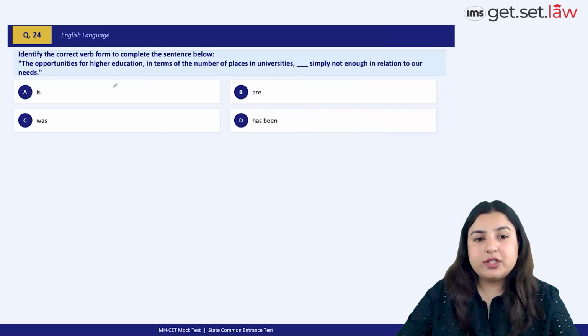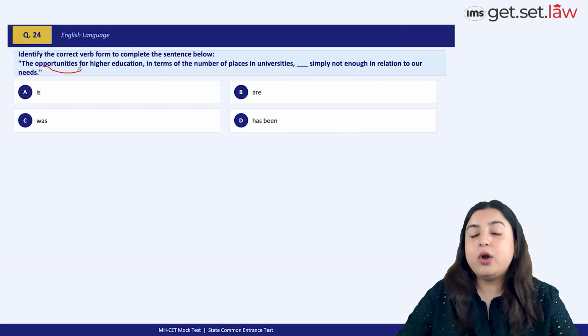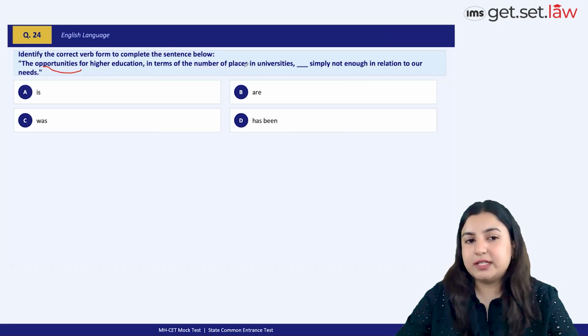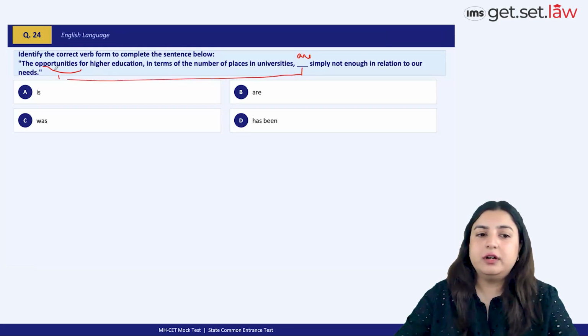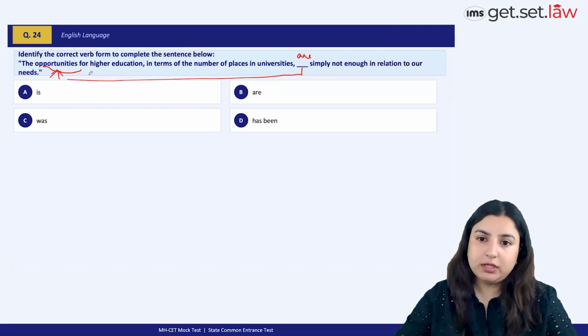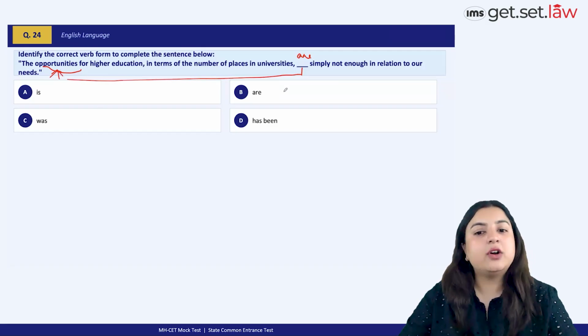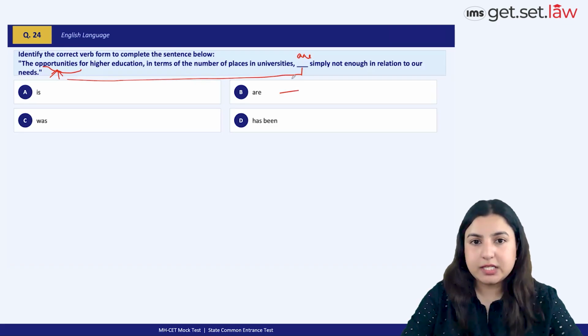And the last question is based on subject verb agreement of sorts. So we have to focus on opportunities. The opportunities in terms of the numbers of places in universities, dash, simply not enough. An are would come here because this verb is going to refer to this subject in the beginning. The opportunities, which is plural, and therefore are, making option B the best option choice.